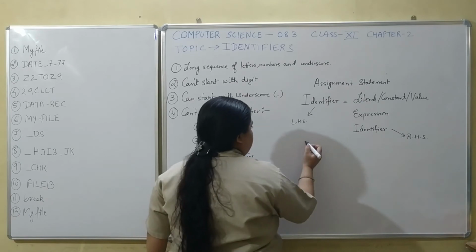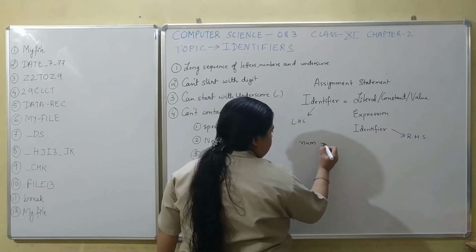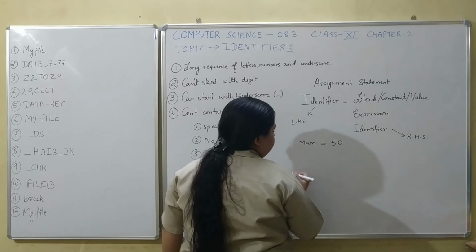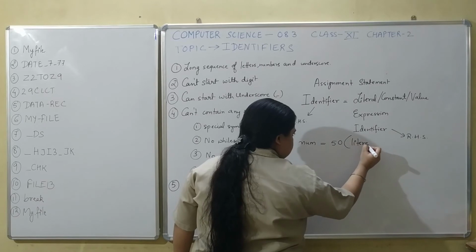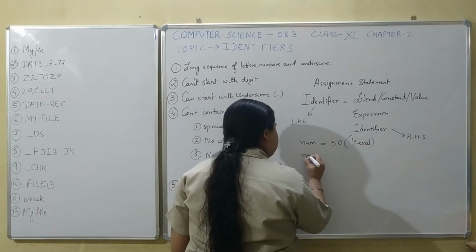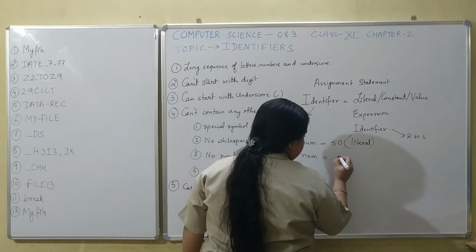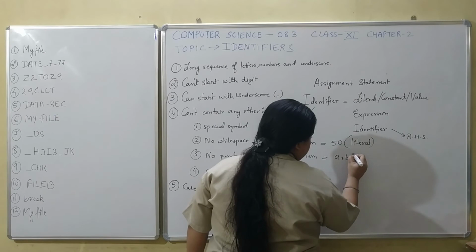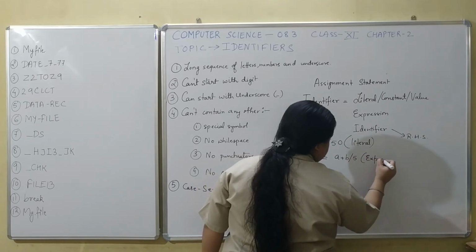How? Let's see. If num is an identifier, I can write num equals 50, which is a literal, that is a constant value. I can write num equals any expression like a plus b divided by 5, that is an expression.